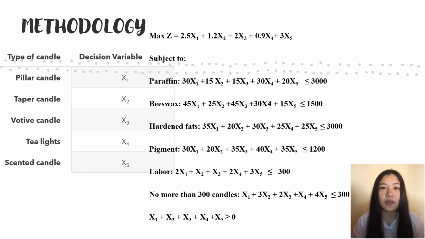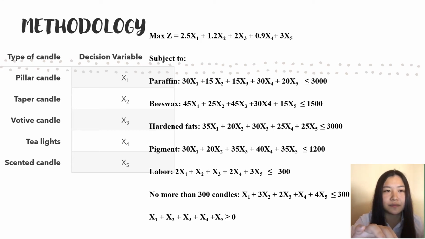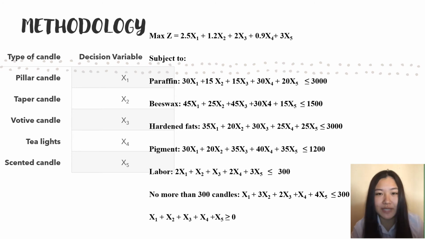Okay, from this slide, we can see the data that we collected from the phone interview. We categorize the 5 types of candle that we use as x1 to x5 decision variables. The raw materials that we use are paraffin, beeswax, hardened fats, pigment, and labor. These 5 are our constraints.